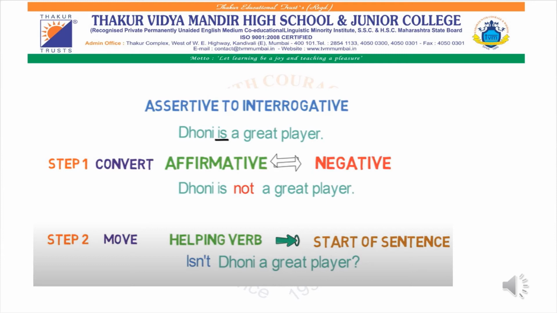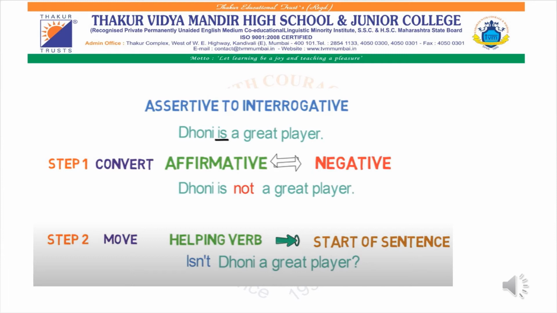I will give you another example and it will be very clear. I repeat it once again. When you get any sentence, if it is positive, convert it into negative. If it is negative, convert it into positive. After that, the second step is to move the helping verb first and then start off with the rest of the sentence. Isn't Dhoni a great player? And don't forget to put a question mark, because they have told you to convert an assertive sentence into an interrogative sentence.